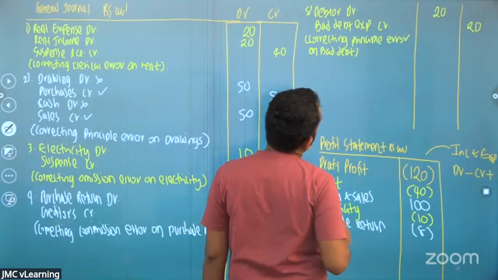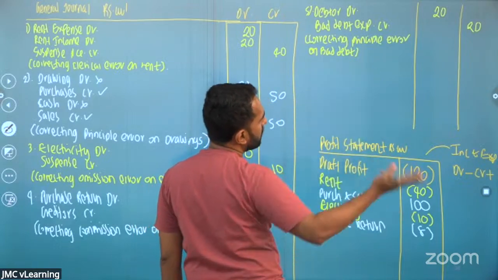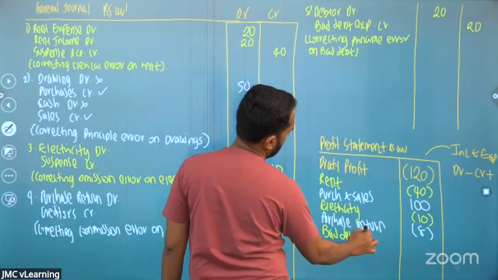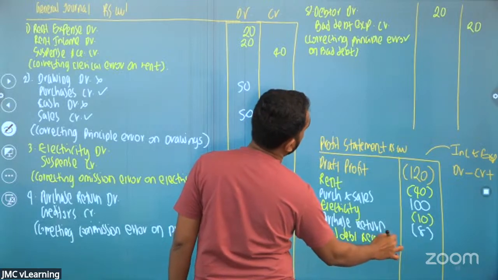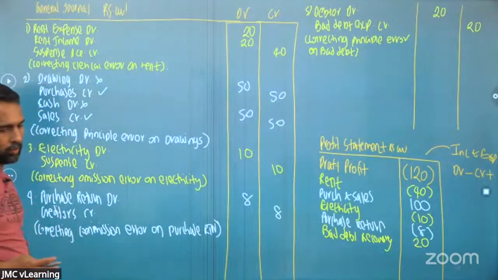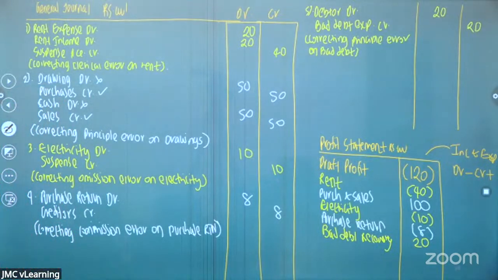Now my bad debt expense gets credited. Expense credited means my expense comes down and profit goes up. So the bad debt recovery ₹20. Okay. Right.